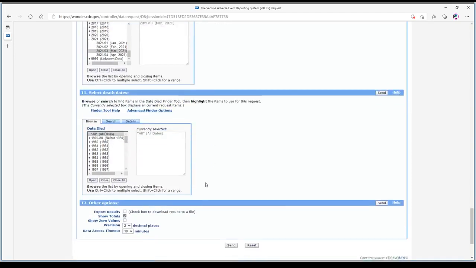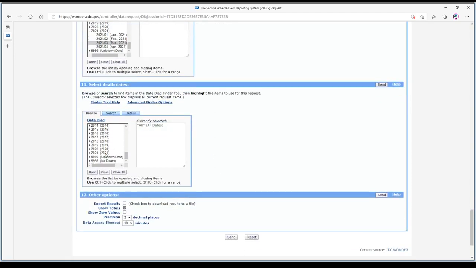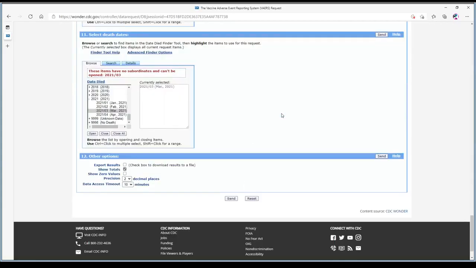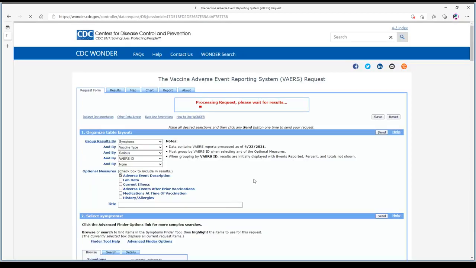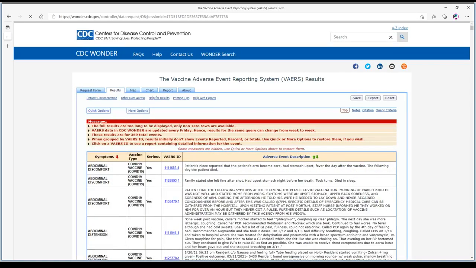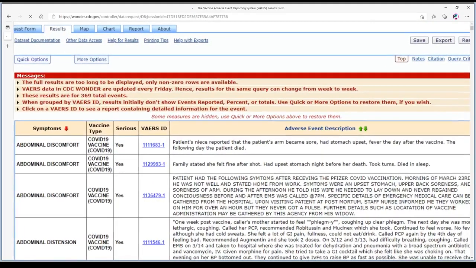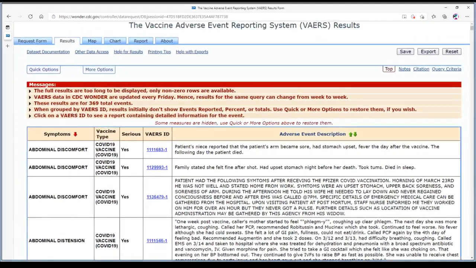And once I get this all done, I will make the screen larger so that you can see. But it is important that you understand where to find this information. You're not being told you can find this. You're not being told where, how, etc. And this is important. So now I'm going to hit send. So this is processing the information and the statistics I have asked for. So now I'm going to make this a little bit bigger, about as big as I can. Okay, that's about as big as I can.